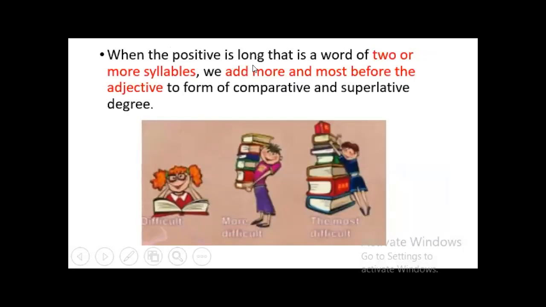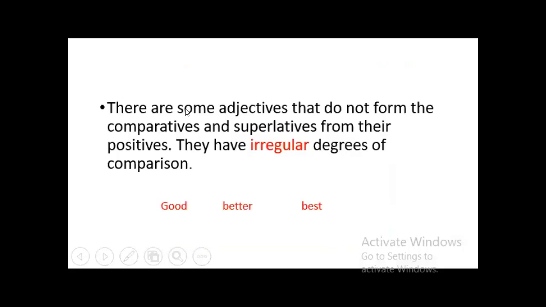When the positive is long, that is a word of two or more syllables, we add more and most before the adjective to form the comparative and superlative degree. Look at this. Difficult, more difficult, the most difficult. There are some adjectives that do not form the comparative and superlative from their positives.